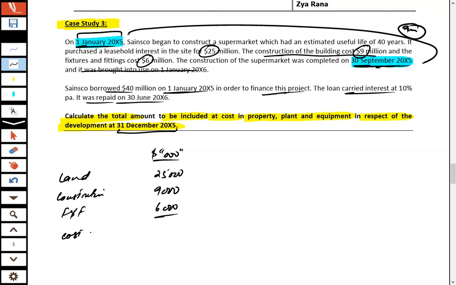So the total cost of the asset is effectively a sum of 40,000, and for the same the company borrowed 40 million funds.